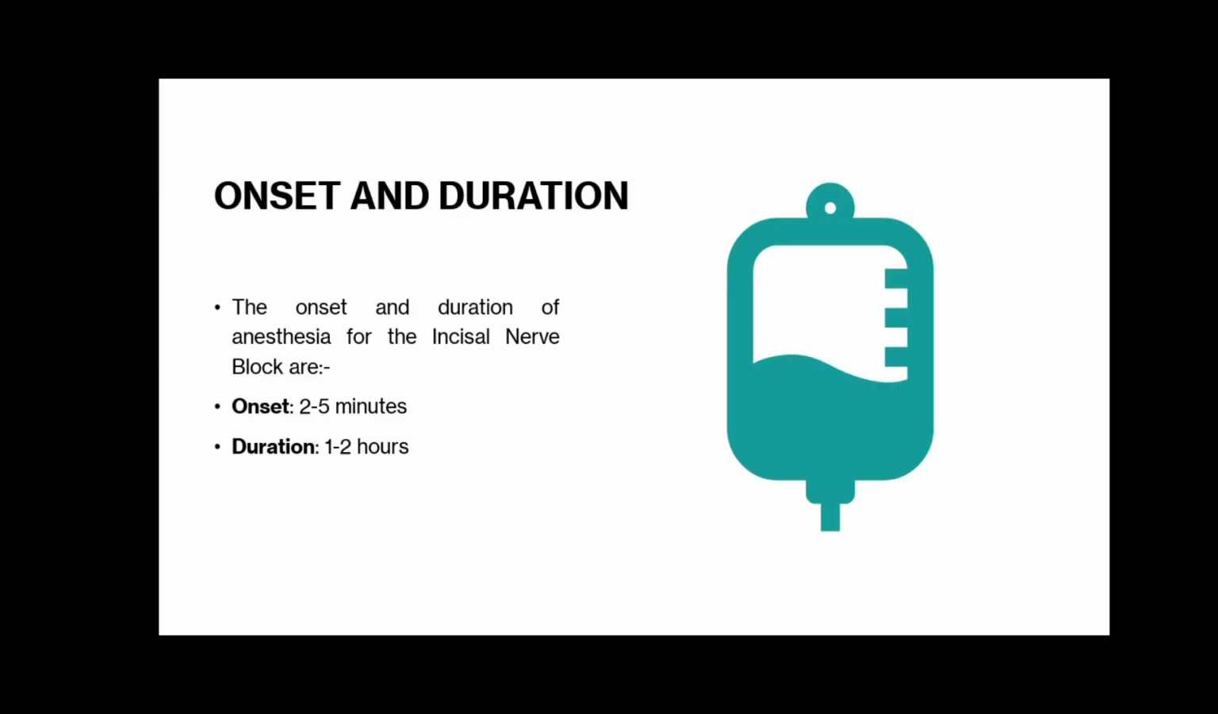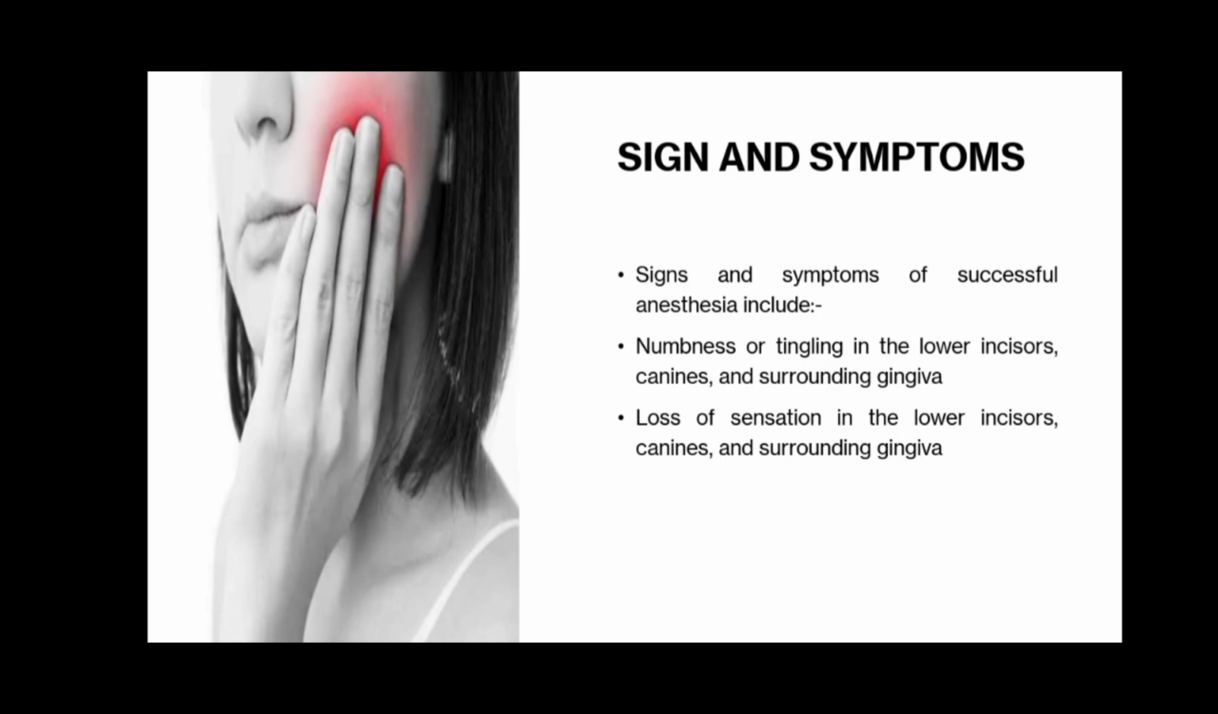Onset and duration of incisal nerve block: the numbness starts in 2 to 5 minutes and lasts 60 to 90 minutes for pulpal anesthesia, up to 3 hours for soft tissues. Signs and symptoms of successful anesthesia are numbness or tingling in the lower incisors, canines and surrounding gingiva, loss of sensation in the lower incisors, canines and surrounding gingiva, and no pain when touching or probing the area.